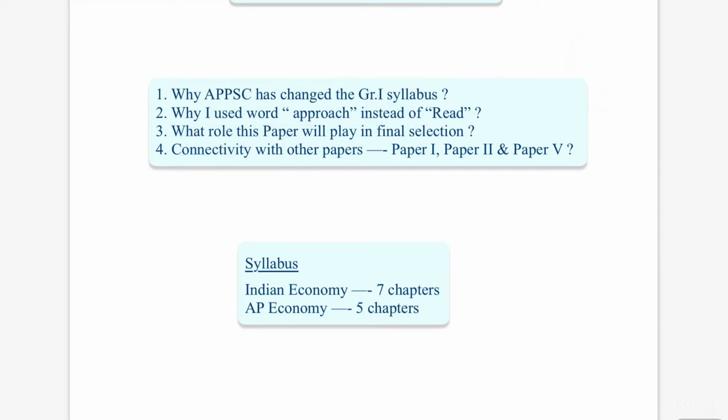And another thing: what role will this paper play in the final selection?